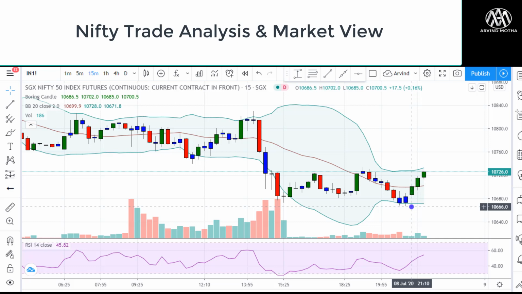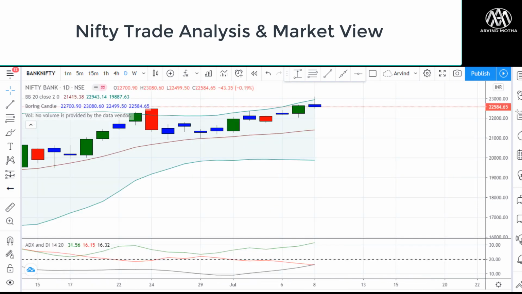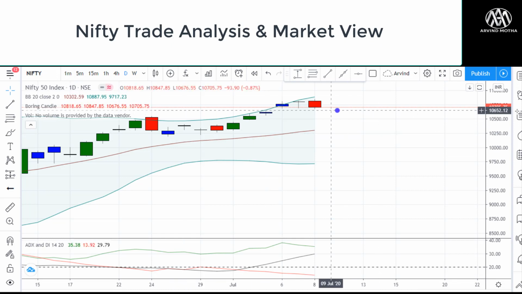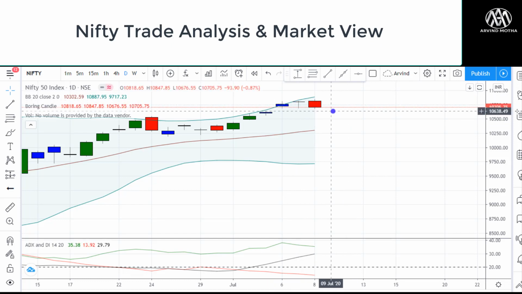This kind of correction is normal in a strong uptrend. As long as we hold support at 10,680, I think there is a good chance of further consolidation and further uptrend. Tomorrow being a weekly expiry, we can expect some high volatility, and there could be a bullish trend expected tomorrow. But in the near term, I think we can expect some sideways movement, not much of a big uptrend or downtrend from here.